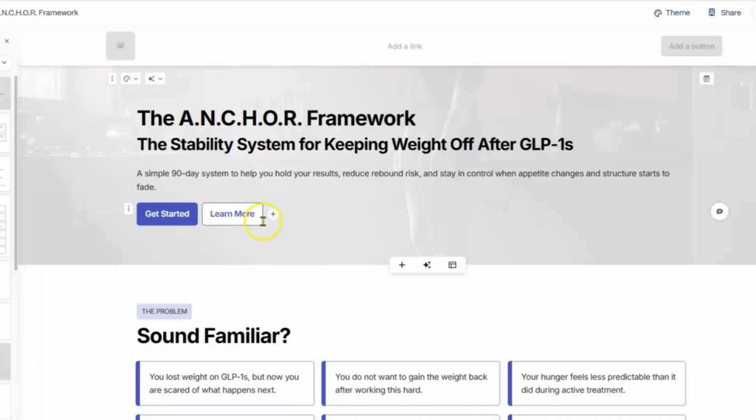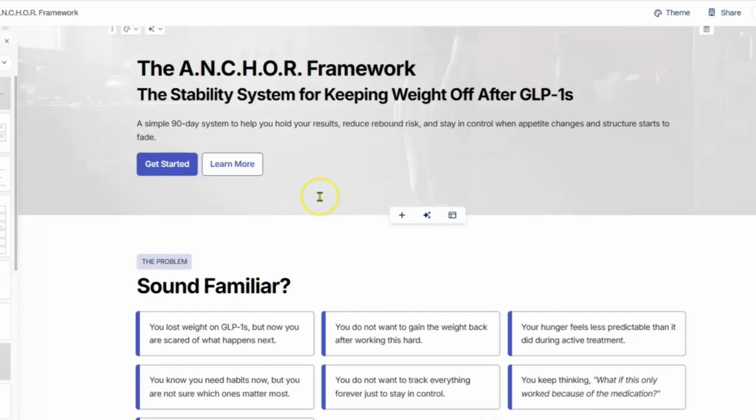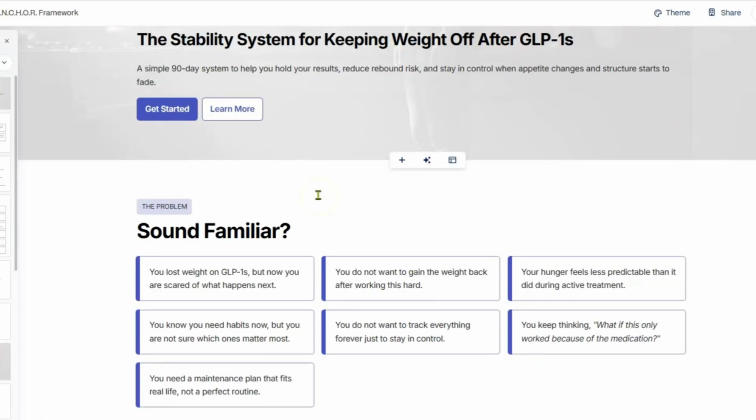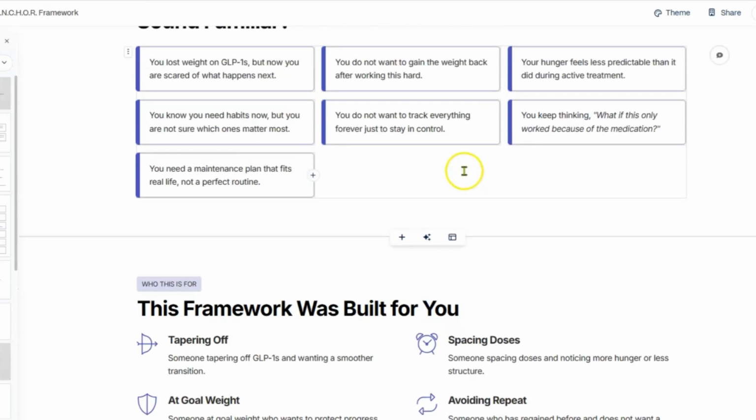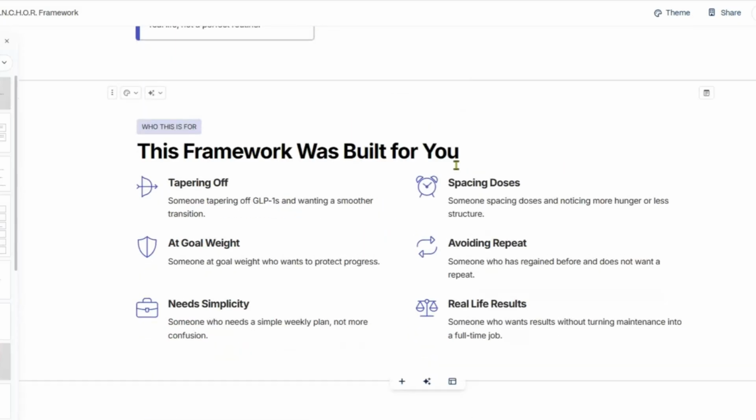Now, you can keep these links here if you want to, get started, learn more, and they're not linked to anything right now. It's just showing you what it could look like if you wanted to create some kind of an article out of this or something like that. I'll show you what you can do with this in a minute, but I'm just going through this real quick here. And this is the sound formula, and it shows you everything in the formula. You need habits, but you're not sure which ones matter most, and you do not want to track everything forever just to stay in control. It gives you all this different stuff.